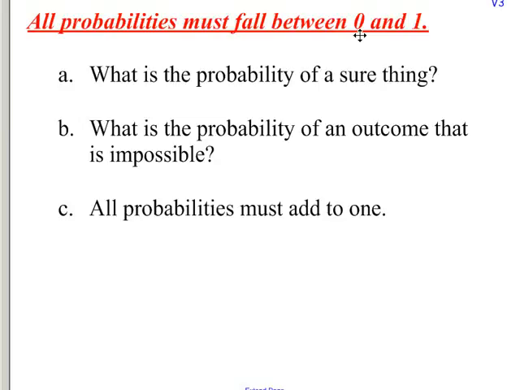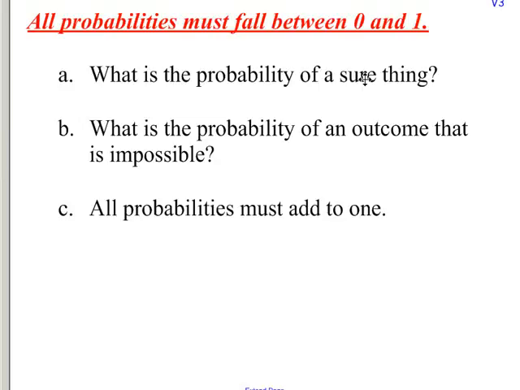Now if you have a probability of 0, that means that it can't happen. It's impossible. What's the probability of an outcome that is impossible? It cannot happen. That probability is 0. No chance. The probability of a sure thing means it's guaranteed to happen. It will happen, promised, guaranteed.